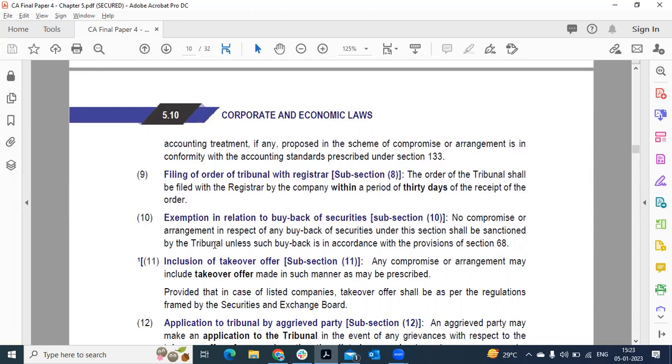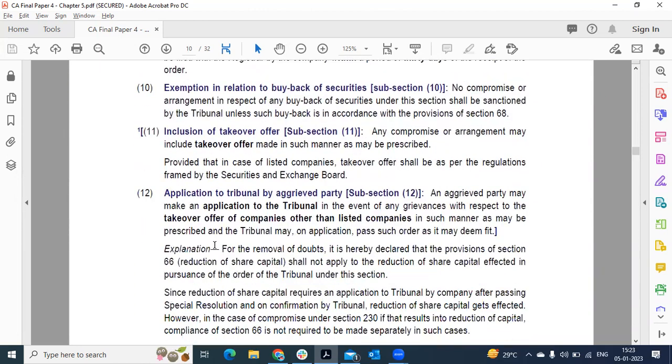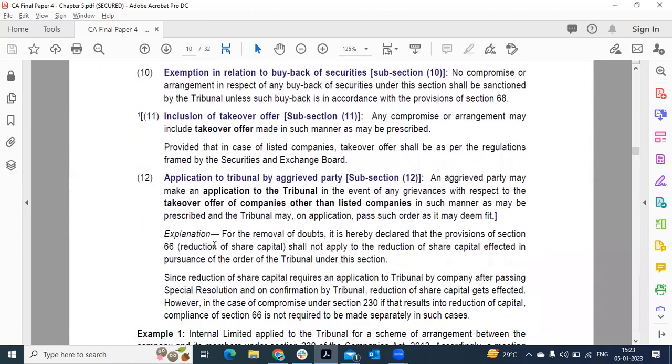Application to tribunal by the aggrieved person. If any member or creditor is not happy with the scheme, they can make an application to the tribunal. The tribunal on application will pass the order as it may deem fit.